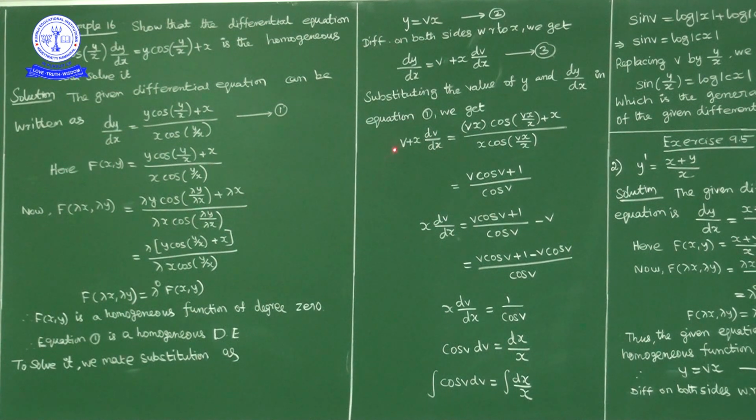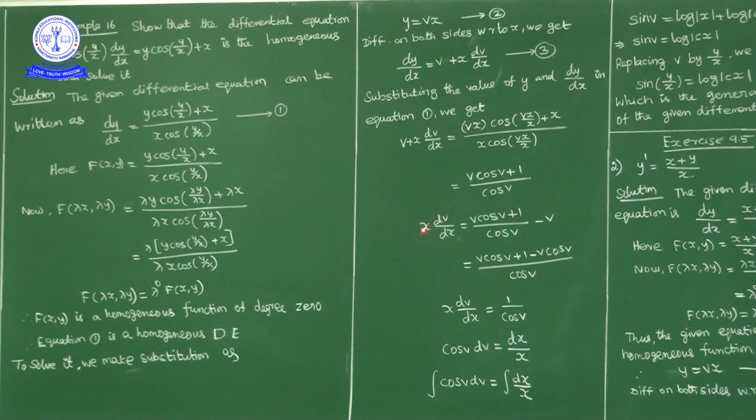So left hand side is v plus x into dv upon dx is equal to right hand side, in place of y we write vx into cos of y upon x, nothing but vx upon x, plus x upon x into cos y upon x, y is nothing but vx upon x. So here x x cancel, here x x cancel, but here in numerator x common, denominator x cancel. So what we get, v plus x into dv upon dx equal to v cos v plus 1 upon cos v. Write v this side.